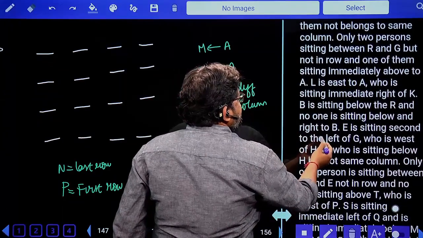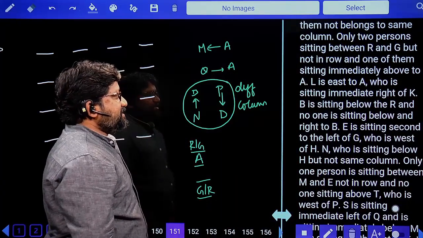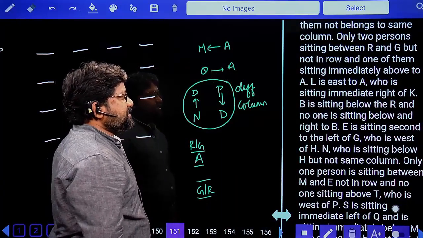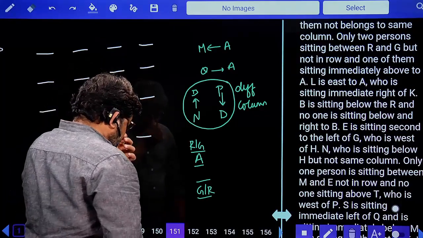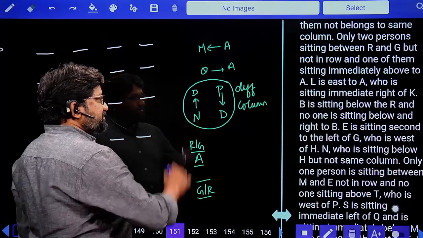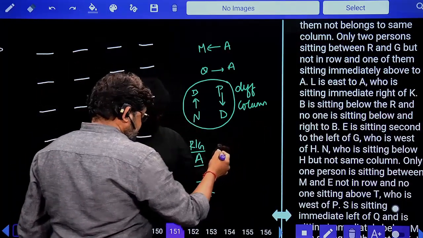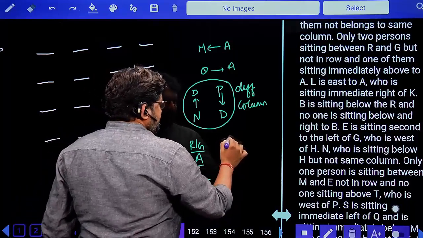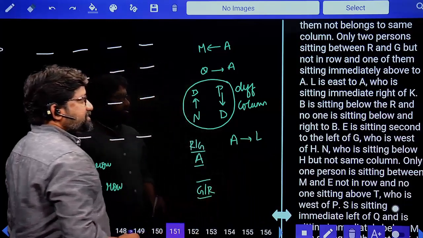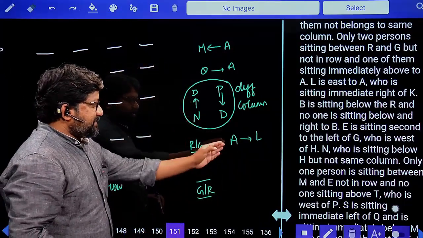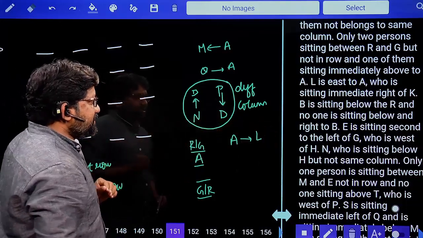Next. Only two persons are sitting between R and G, but not in row, and one of them is sitting immediately above A. L is to the east of A who is sitting to the immediate right of K. Now look at this information, which is very important. L is to the east of A. Now A, east side is L. Done. Next. A who is sitting to the immediate right of K.